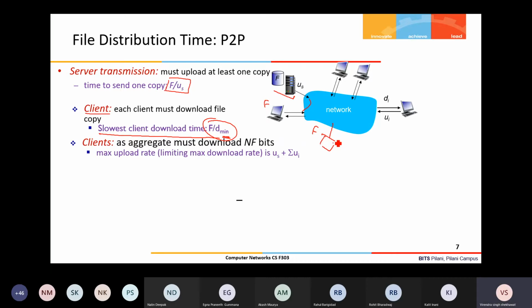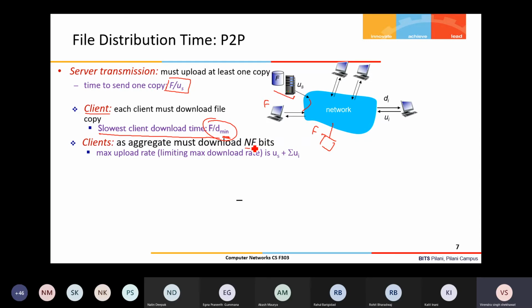Each peer also becomes a provider for others to give the file. So as the number of copies increases, the file can be downloaded in parallel from multiple locations. From the aggregation point of view, the total amount of bits that needs to be downloaded is n into f, because we are calculating the amount of time required to distribute this file of size f bits among all the n peers. So total bits to be distributed is n into f.